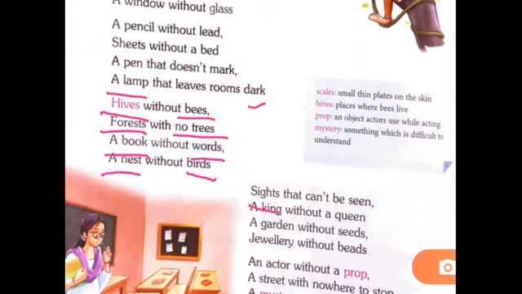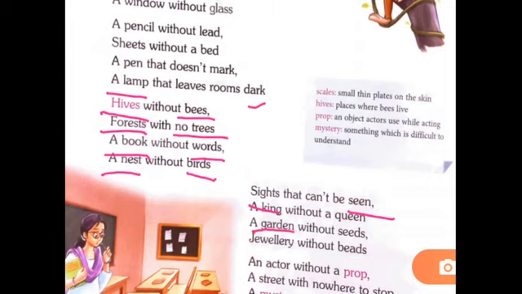Sights without that cannot be seen. That means sight means to see or that can be seen, and seen means view, right? So there will be no use of sight if there is no view, or if there is nothing that we can see. So it is a useless thing.